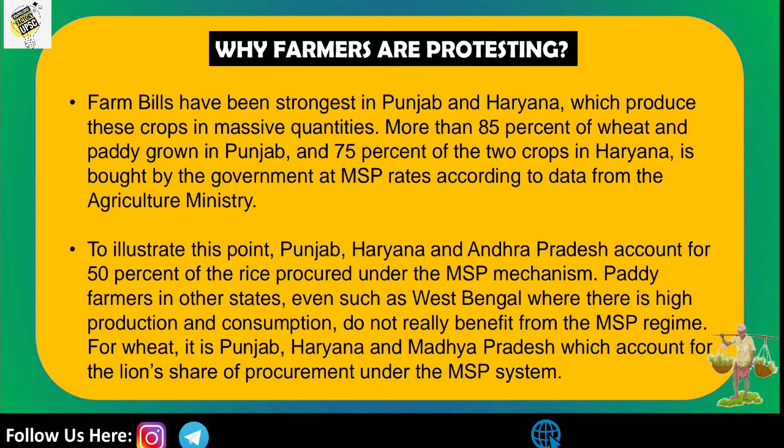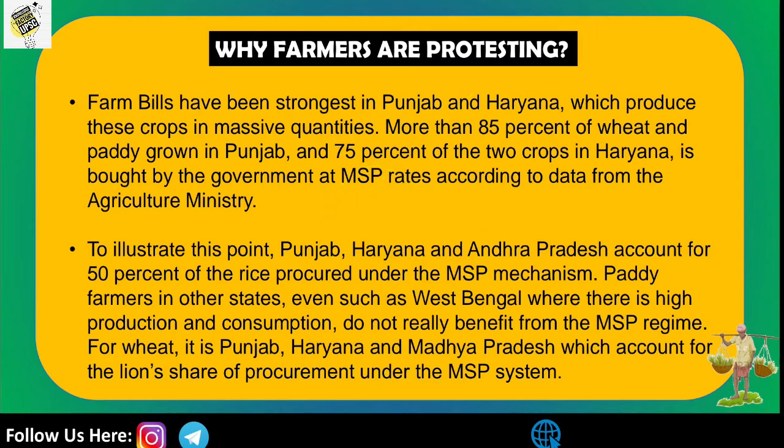And we can find that 85% of the wheat and paddy grows in Punjab, and 75% of both these wheat and paddy grows in Haryana. So the main problem is that the government fixes an MSP rate for these farmers, and the farmers feel that the MSP rate is very low. So there is a dispute between the government and the farmers.